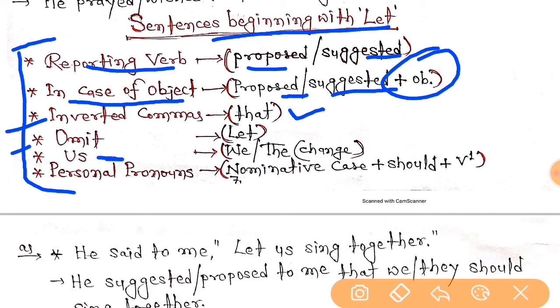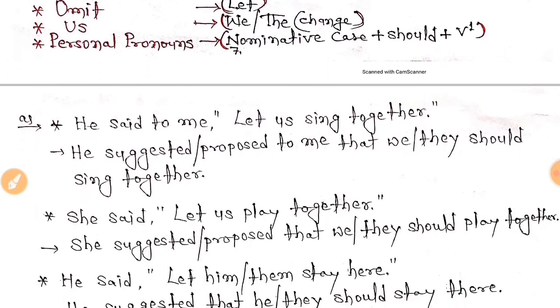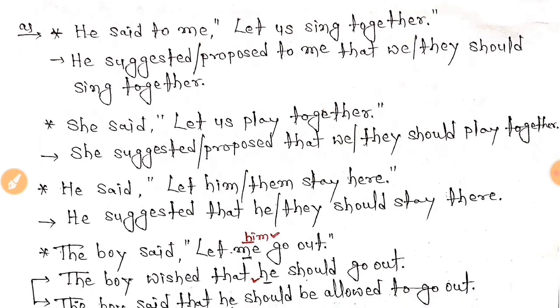Students, you know us. If there is us in the reported speech, right, everybody, it will be changed into we or they. It's they, right, everybody? Personal pronouns, like we have 7 personal pronouns: I, we, you, they, he, she, and it, right? So personal pronouns is also known as nominative case, and then after you have to plus what? Should and first form of the verb, right? Okay, now let's consider some of the examples here below.